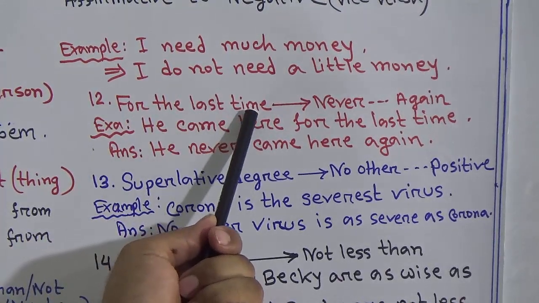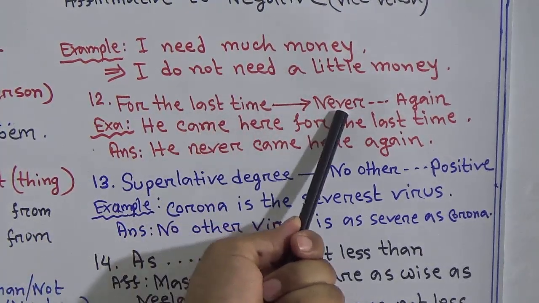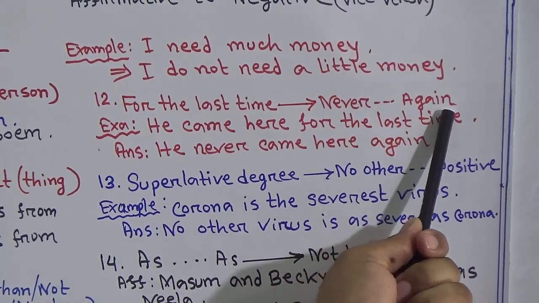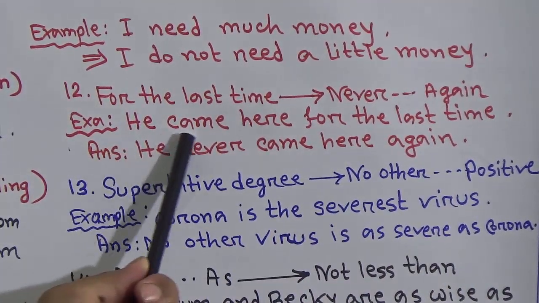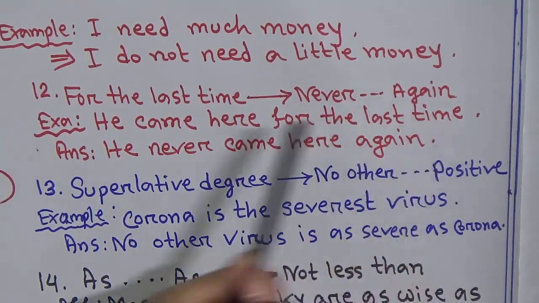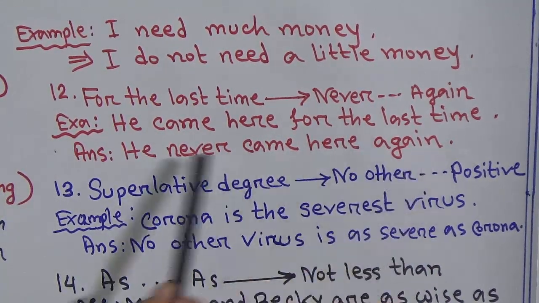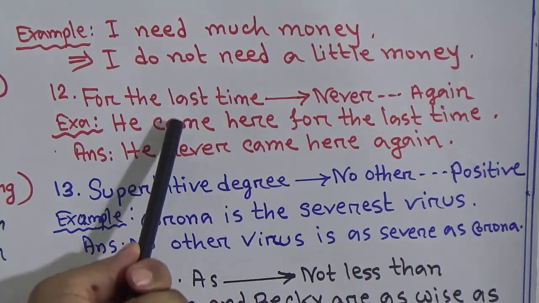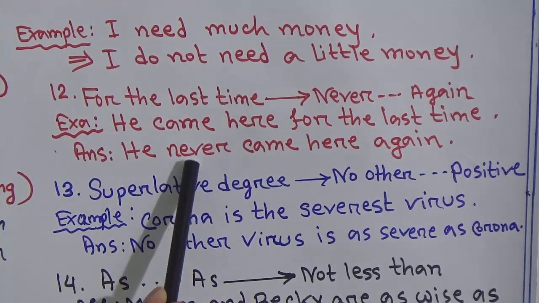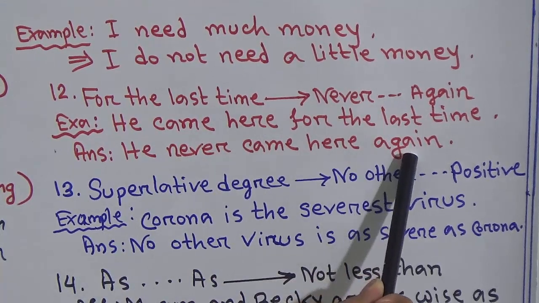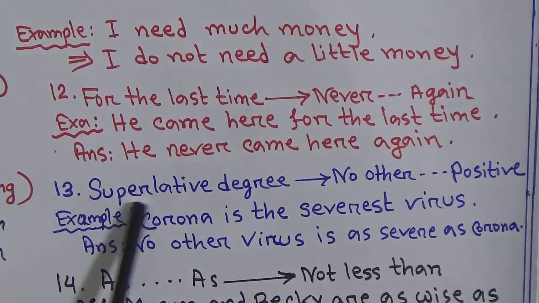Okay, next, number 12. For the last time, this phrase will be replaced by never, then the next word, and finally again. So if I say he came here for the last time, we can write he never came here again. Due to this, for the last time, we used new words here: never, and the last one is again.